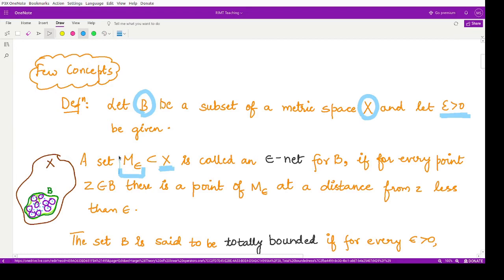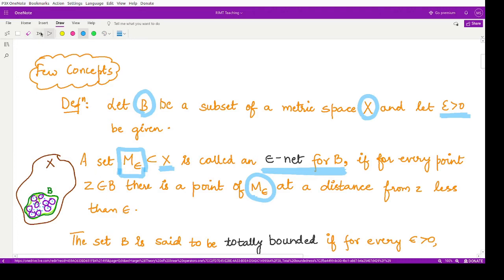This particular set M epsilon is known as an epsilon net for B if for every point Z in this set B, there exists a point in M epsilon at a distance from that particular point Z which is less than epsilon. Now what does that mean?